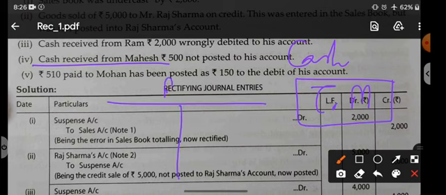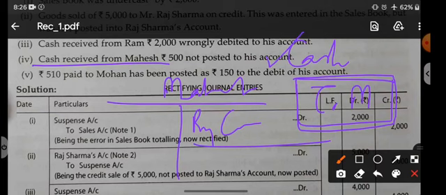We should open Mr. Mahesh's account. We did not open it. We should write on the credit side. That also we did not do. So now what you are supposed to do, just write it on the credit side by suspense. That means Mahesh should be credited. And what should be debited? Suspense account. Because cash account is correct.